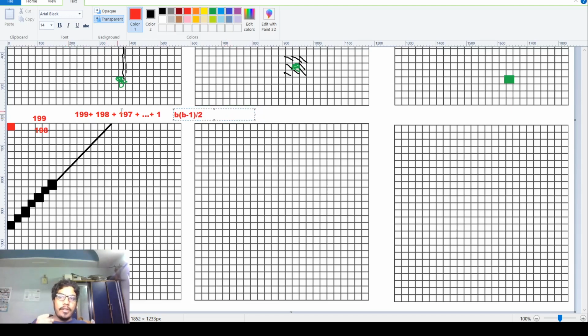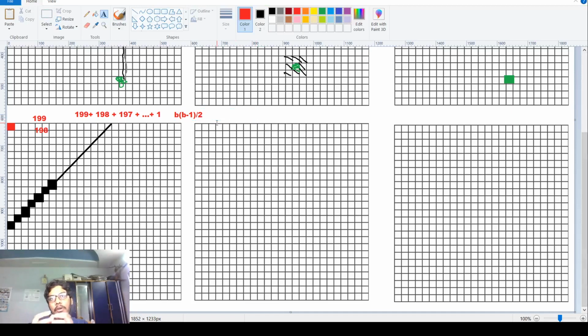For in our case, it is 200, so this is 200 into 199 by 2, right? But for every question, 200 is the maximum. For every question, there can be less, so we can use this general formula, b into b minus 1 divided by 2.